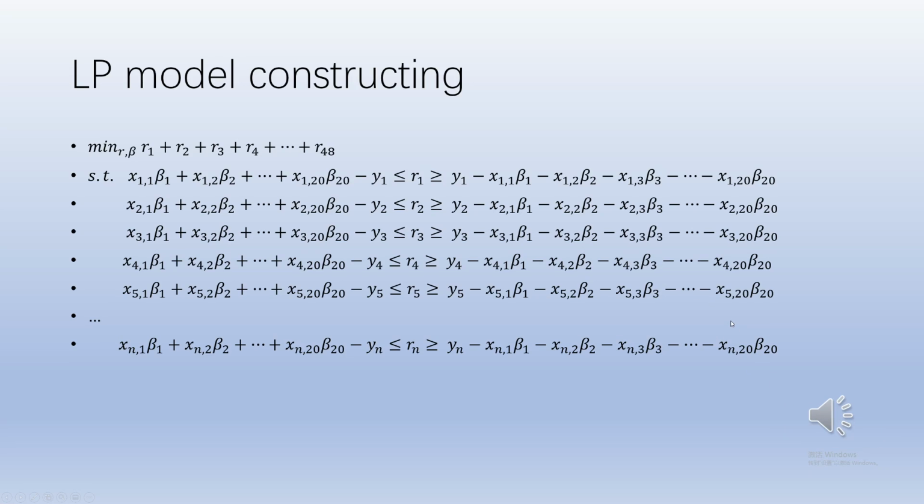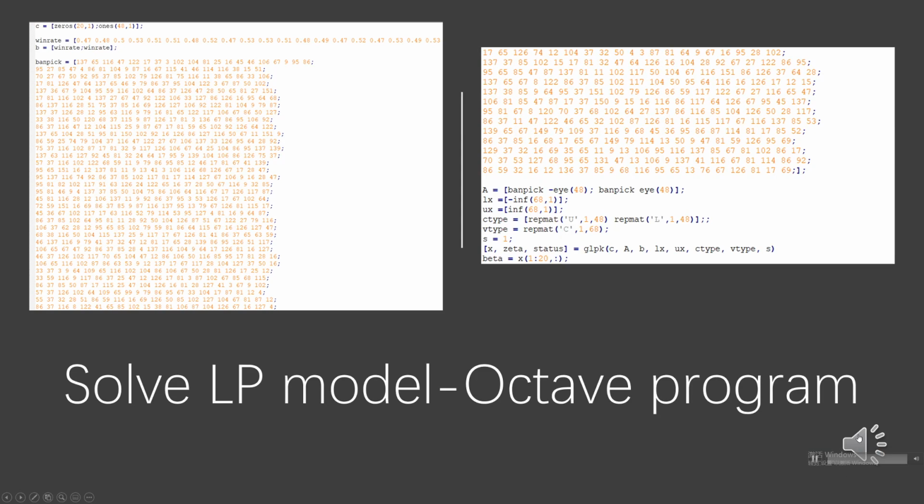Here is my LP model, and it's really similar to the apple tree model in class. To solve this LP model, I use Octave, and these pictures are screenshots of my code to solve this LP model.